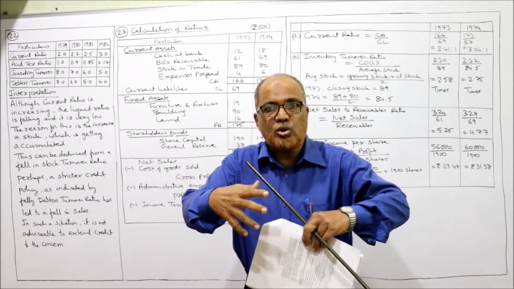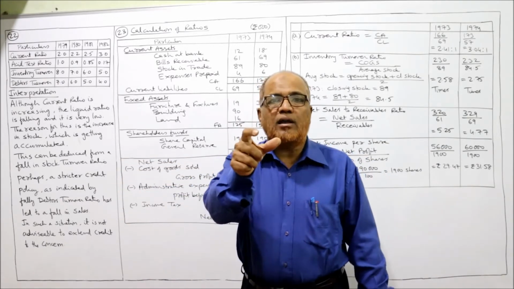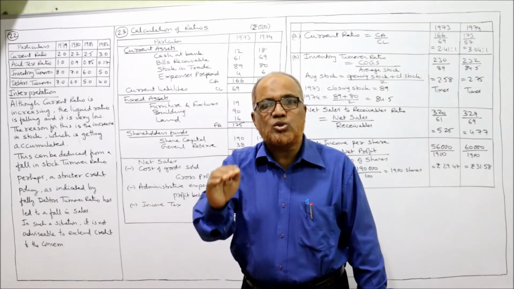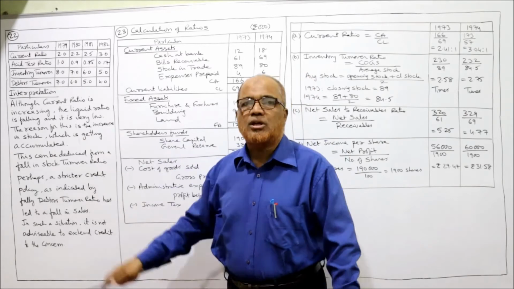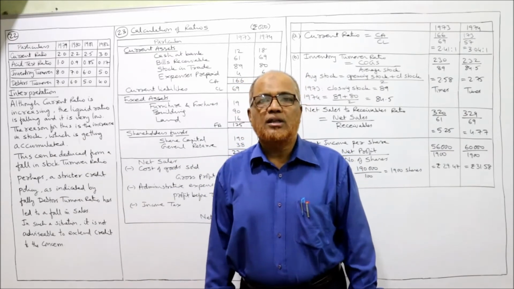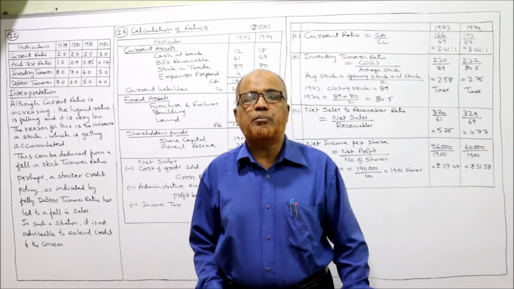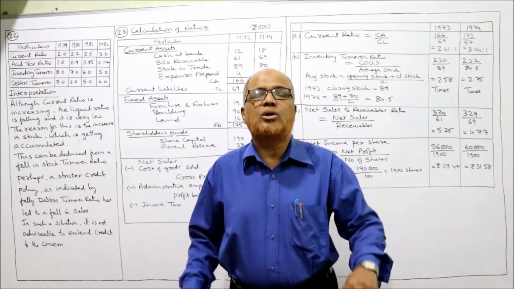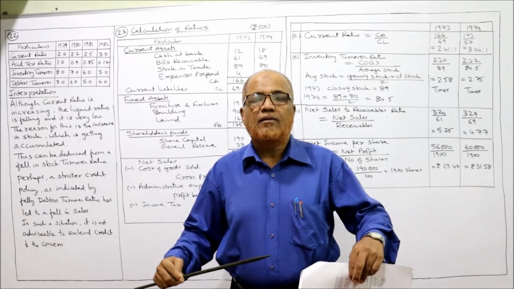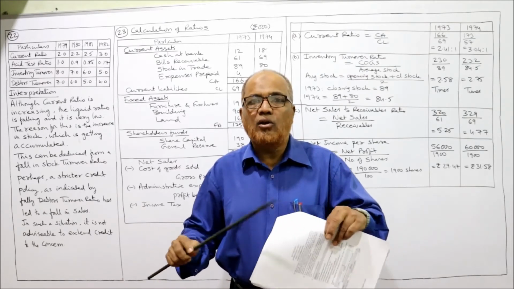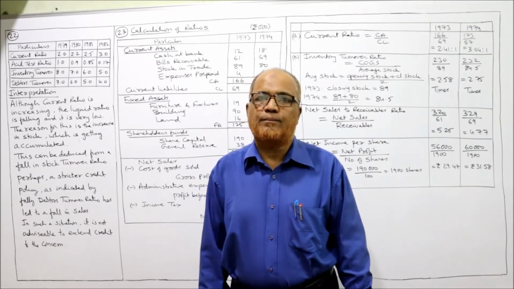Stock turnover ratio shows stock is accumulating. Quick ratio shows that our quick ratio is declining. So from this information, we can conclude that the short-term liquidity position of the business is not good. From these ratios, the banker will not give the loan to this concern.